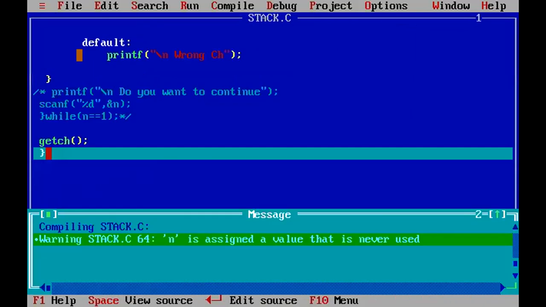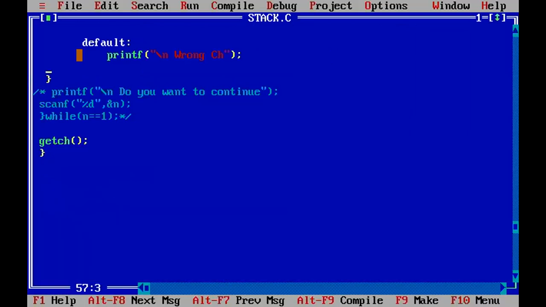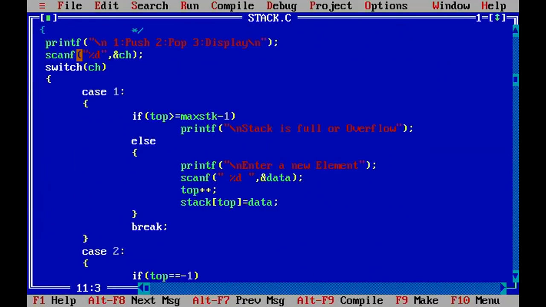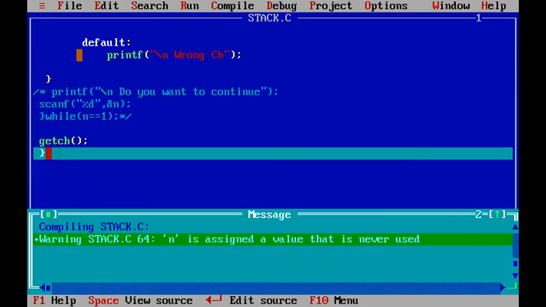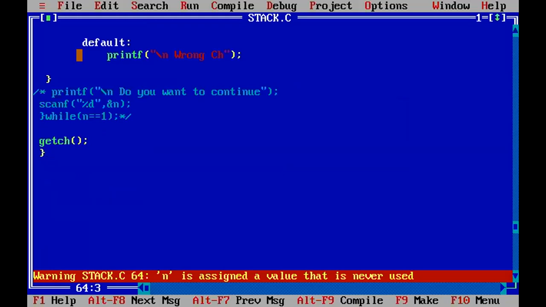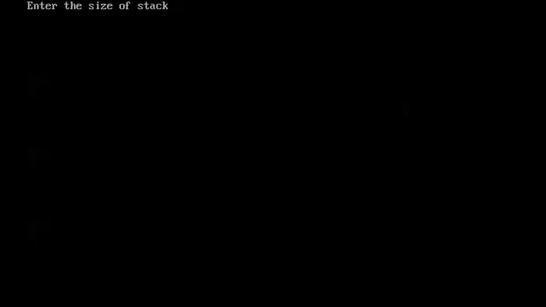Warning: n is assigned but never used. Okay, so n we have defined, but we have not used it. So, enter the size of the stack. Suppose here I have entered 10.